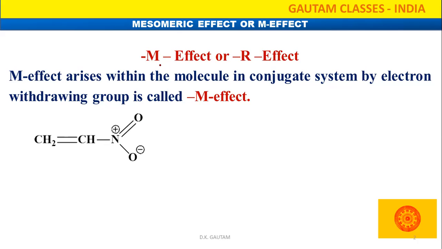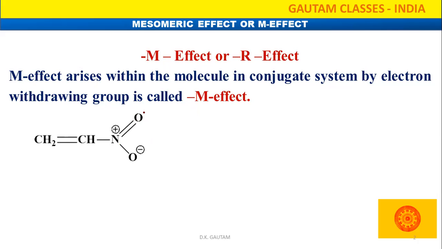That means negative mesomeric effect. The negative mesomeric effect arises in a conjugate system if any electron withdrawing group is attached in the conjugated system. Whatever mesomeric effect arises by that is called the minus M effect.